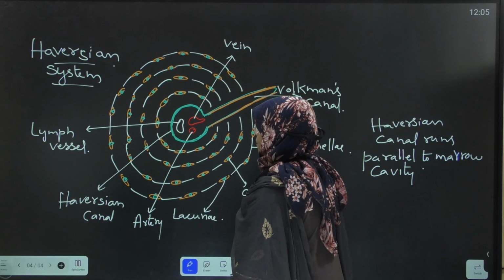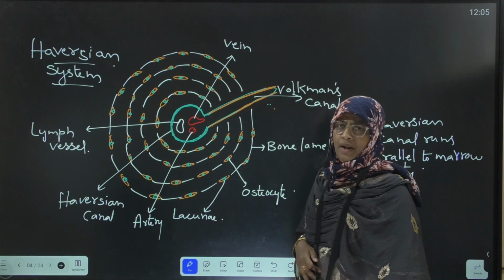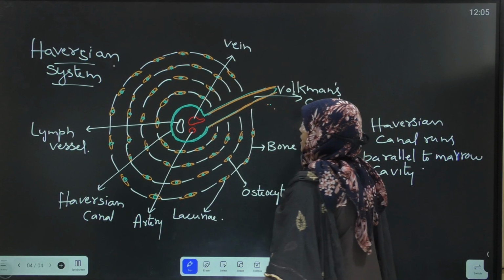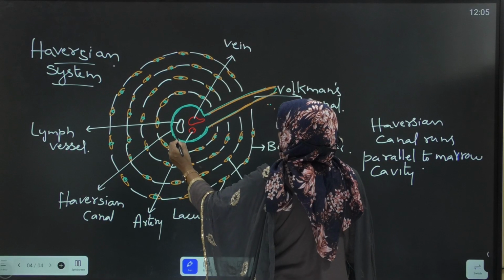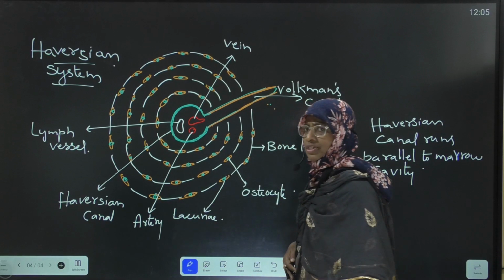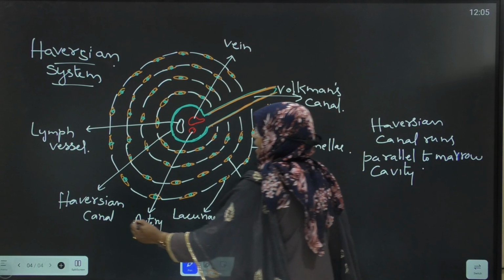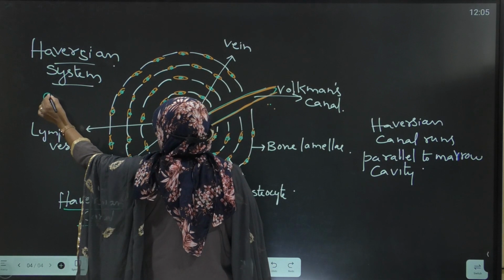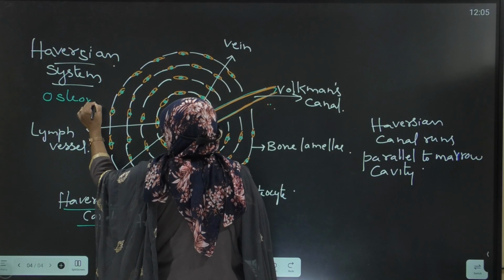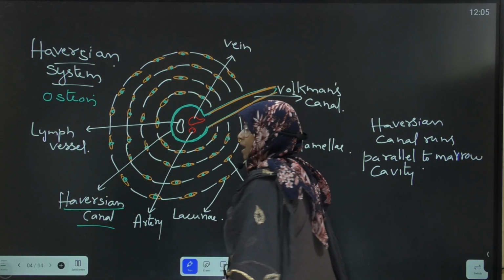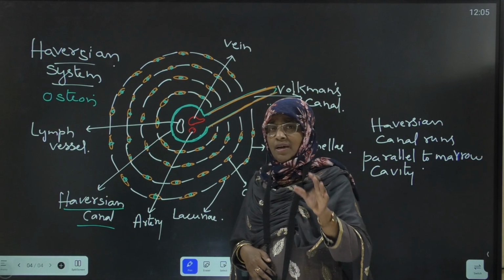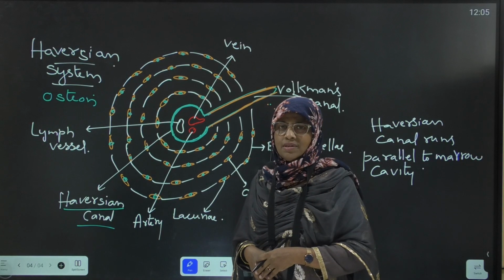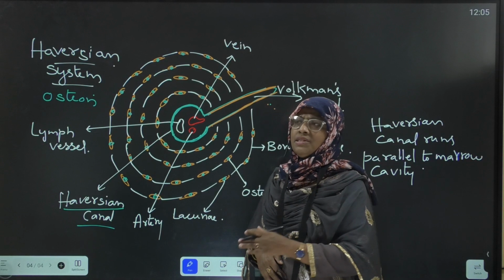Here is the diagram of the Haversian system. This is the Haversian canal. The Haversian system is otherwise called an osteon. What are osteons or Haversian systems? These are the units of bone, otherwise called osseous tissue.